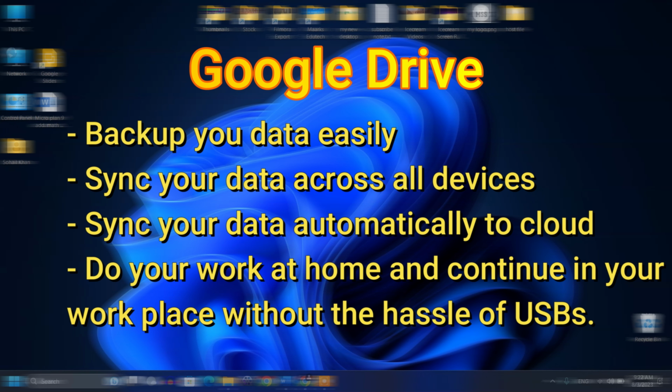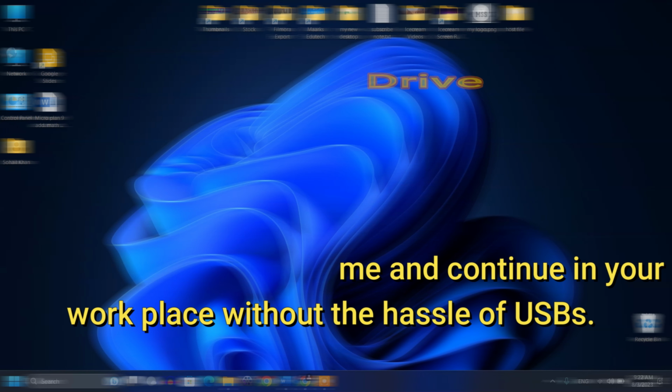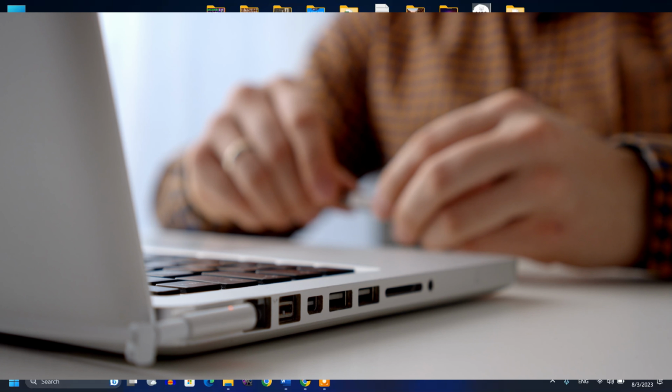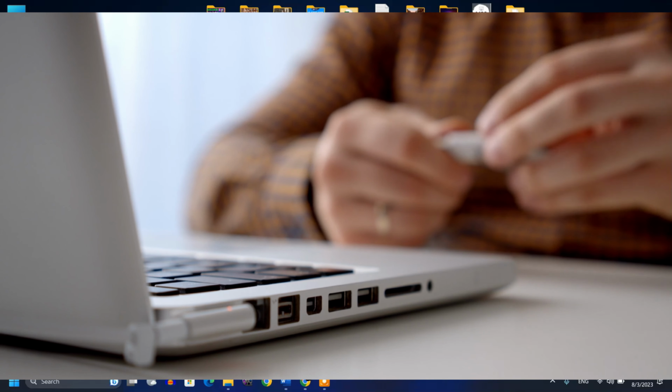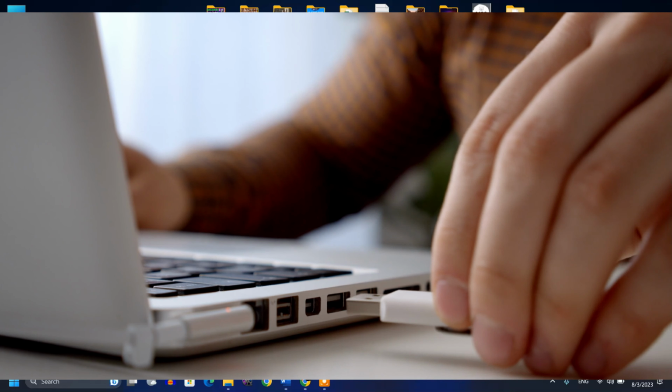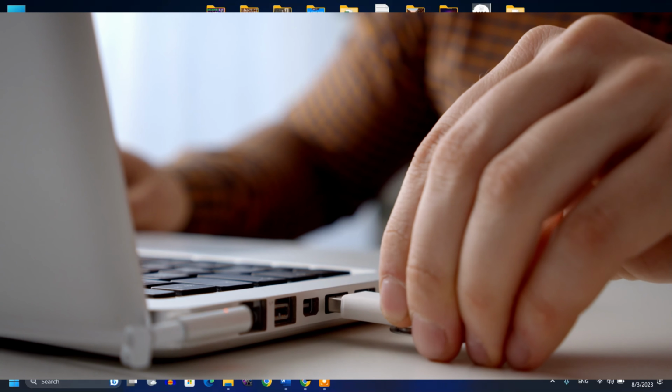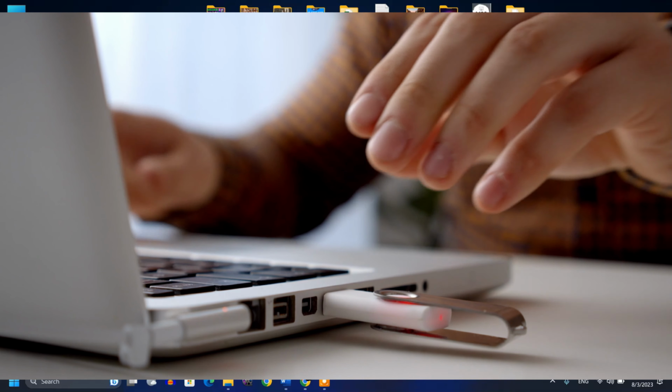So whether you are doing something at home and then you're going to your workplace and you want to continue your work there, you don't have to carry USBs or any pen drives. Just simply use Google Drive and then you can do your work.